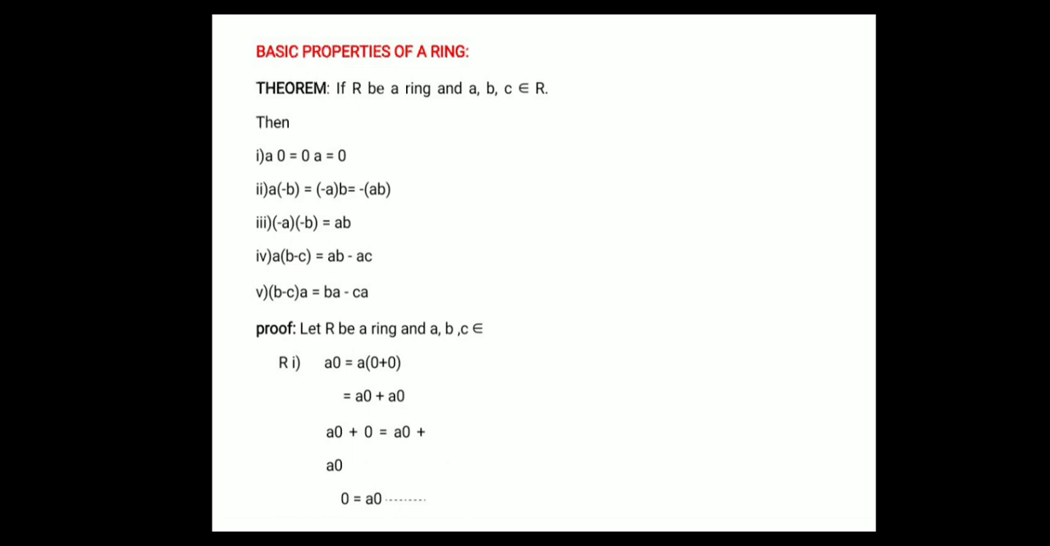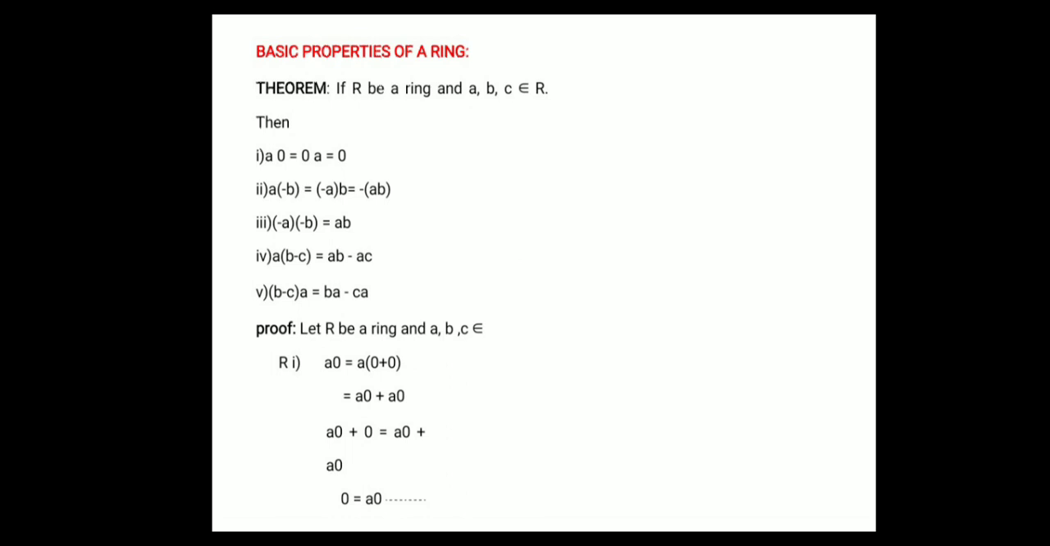Here are some basic properties of a ring. Here the theorem: if R is a ring and a, b, c belong to R, then first, a·0 = 0 = 0·a. Second, a·(−b) = (−a)·b = −(ab). Third, (−a)·(−b) = ab. Fourth, a·(b − c) = ab − ac. Fifth, (b − c)·a = ba − ca.